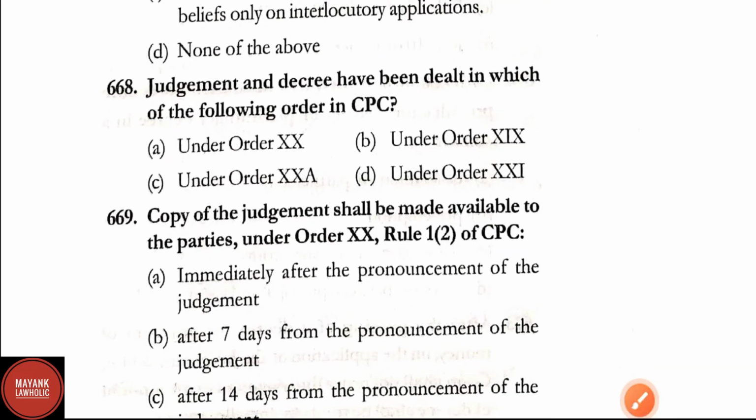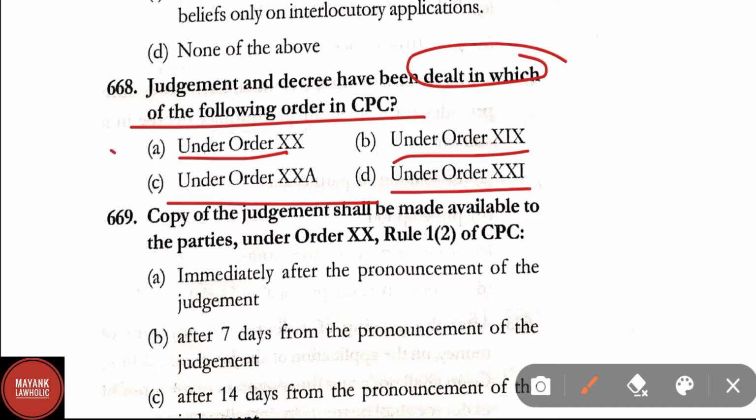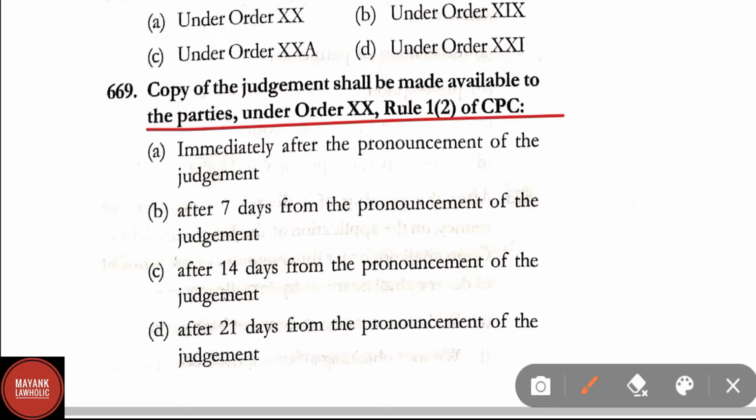Question number 668. Judgment and decree have been dealt with in which of the following orders in CPC? Option A, Order 20, option B, Order 19, option C, Order 20A, option D, Order 21. Correct answer here is option A, that is Order 20 of CPC. Question number 669. Copy of judgment shall be made available to the parties under Order 20, Rule 1, Clause 2 of CPC: option A, immediately after the pronouncement of the judgment, after 7 days from the pronouncement, after 14 days, after 21 days. Here correct answer is option A, that is immediately after the pronouncement of the judgment.